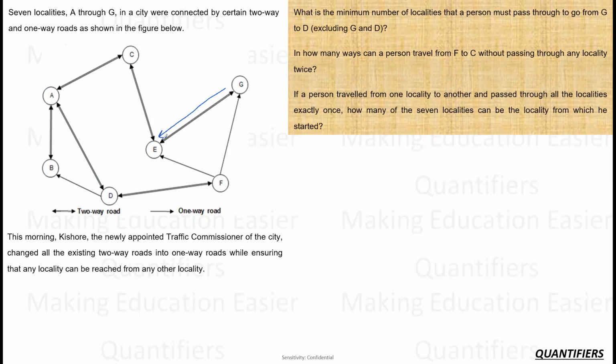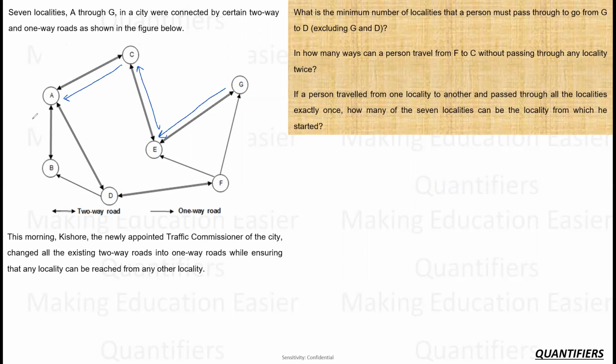So from G I can come to E, from F I can come to E. Now E also has to reach C. So E to C is this way. Now C also has to come to A. So C also has to become this way. Now A has to go to B and A has to go to D.